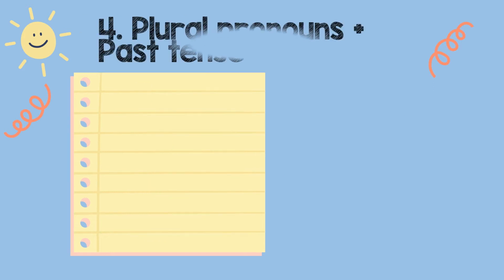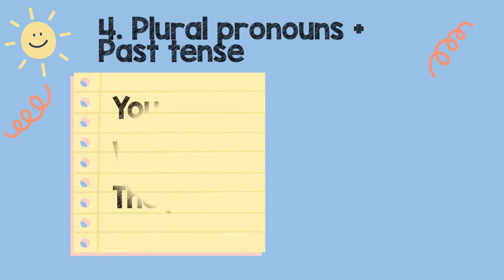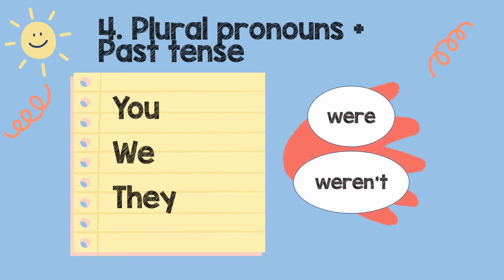For plural pronouns with past tense, you, we, they, we use it with were, weren't. Were comes from are. Are adalah simple present tense. Were past tense. Benda yang sudah lepas ataupun yang sudah berlaku. Weren't comes from were not.